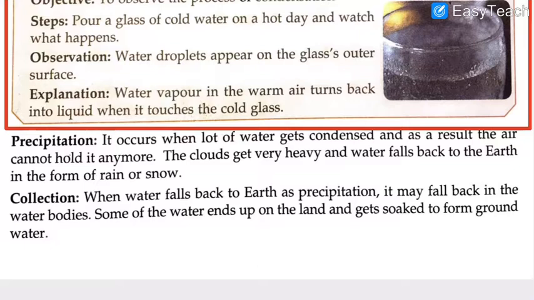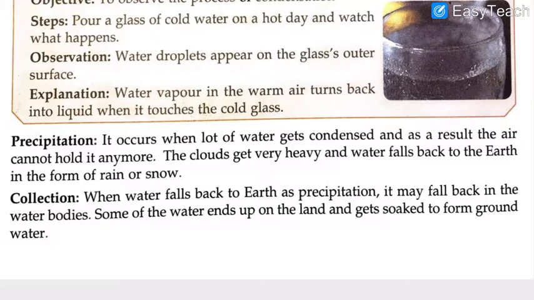Now we will learn how rainfall happens. Precipitation. Let us see what this process is. It occurs when a lot of water gets condensed and stored in the form of clouds. As a result, the air cannot hold it for a long time anymore.